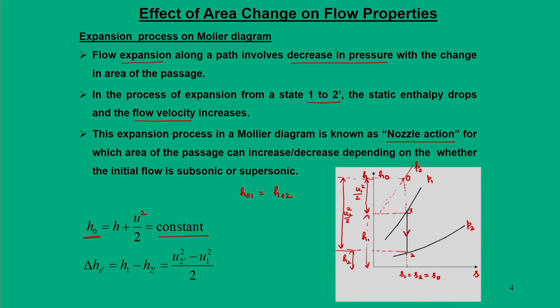Now, this is a mechanism in which one can increase or decrease the area whether your inflow is subsonic or supersonic, which means if at the inlet state your velocity is subsonic, we can increase the velocity. For a nozzle action the velocity must increase and pressure must decrease. This is the fundamental aspect.